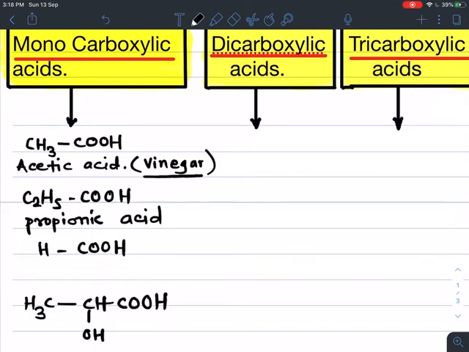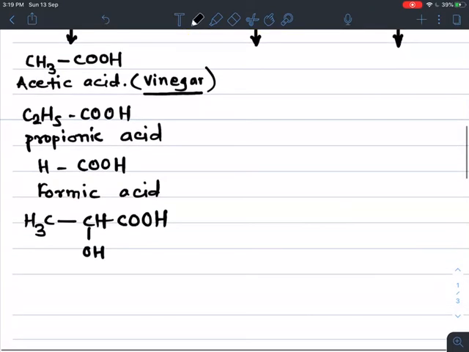Now in the next example, there is no carbon directly attached to this COOH, but it is again considered an aliphatic monocarboxylic acid. This is an exceptional case, and the name of this acid is formic acid, formula HCOOH. And the last one is lactic acid.